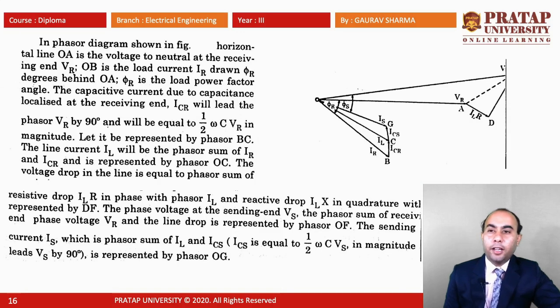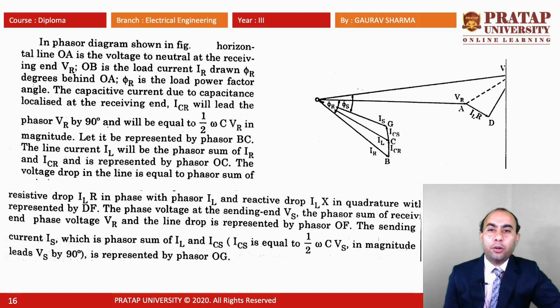Now in the phasor diagram, the horizontal line OA is the voltage to neutral at the receiving end VR. OB is the load current IR drawn phi r degrees behind OA. Phi r is the load power factor angle.